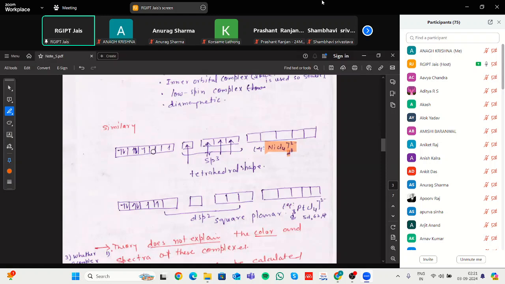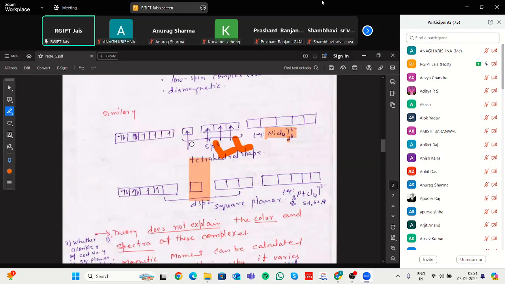Then with the chloride ligands, these chloride ligands form a different structure having sp3 hybridization, having a tetrahedral shape.